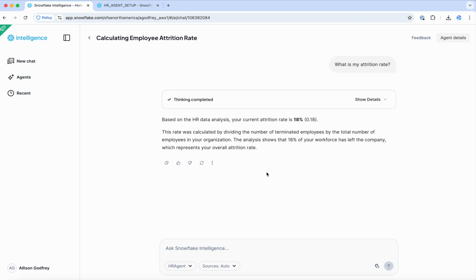And now it's determined that the attrition rate is 18%. It also tells you exactly how it calculated that rate by dividing the number of terminated employees by the total number of employees in the organization. If that is somehow not how you calculate attrition rate and you have a business-specific definition of that, you would add that to the semantic model for the structured data behind the scenes as a new metric.